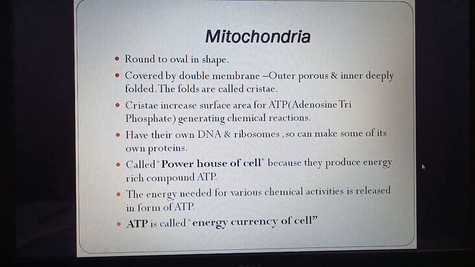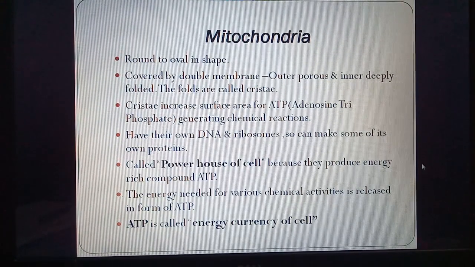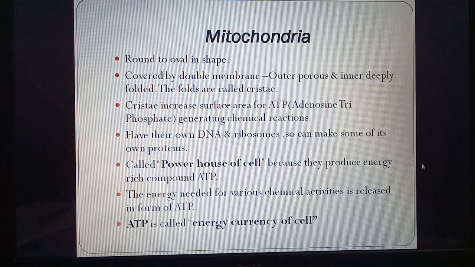Mitochondria have their own DNA and ribosomes, so they can make some of their own proteins, because we know that ribosomes are the protein factory. They can form proteins. Even a mitochondrion which has become old can form daughter mitochondria. That's why they are called self-replicating organelles.